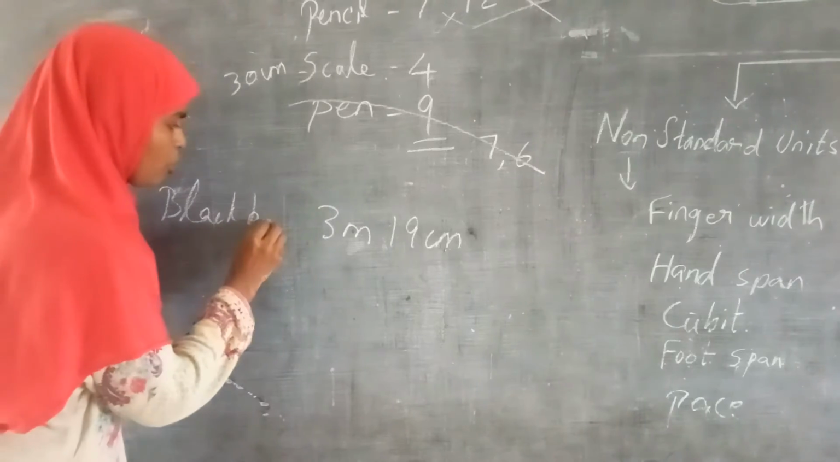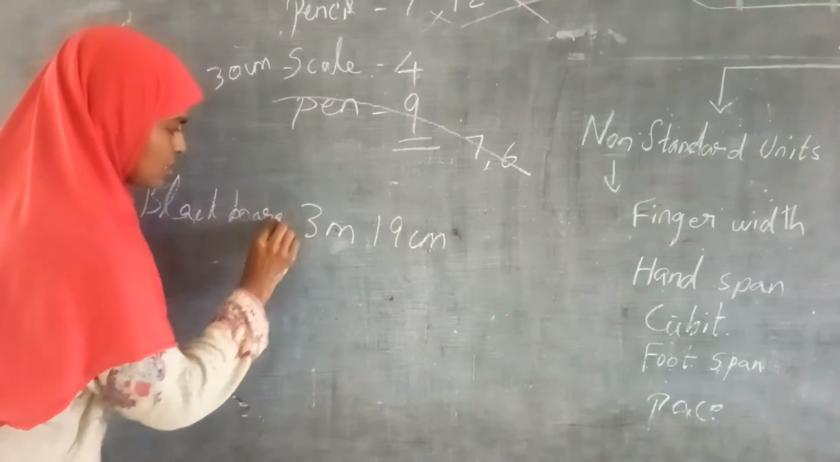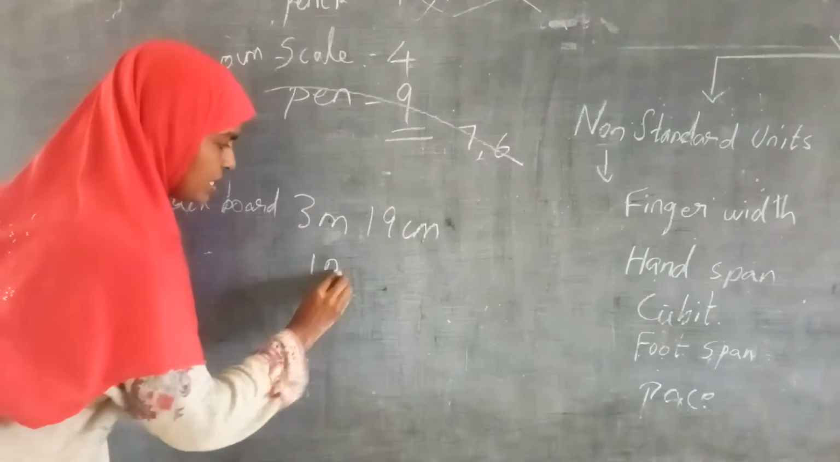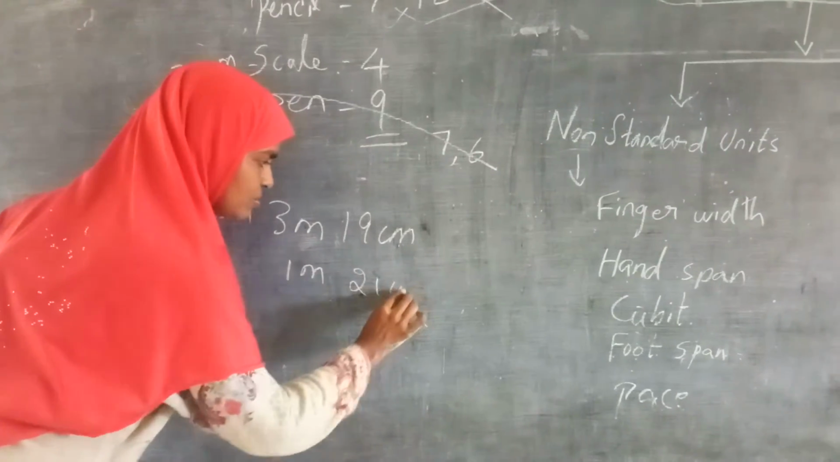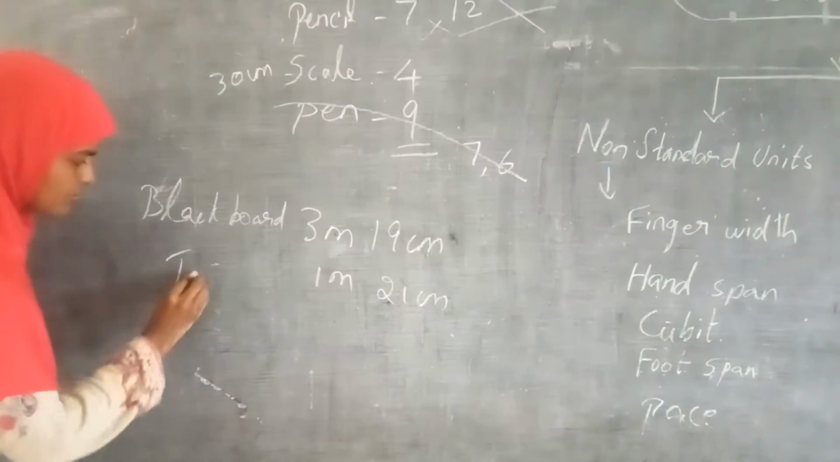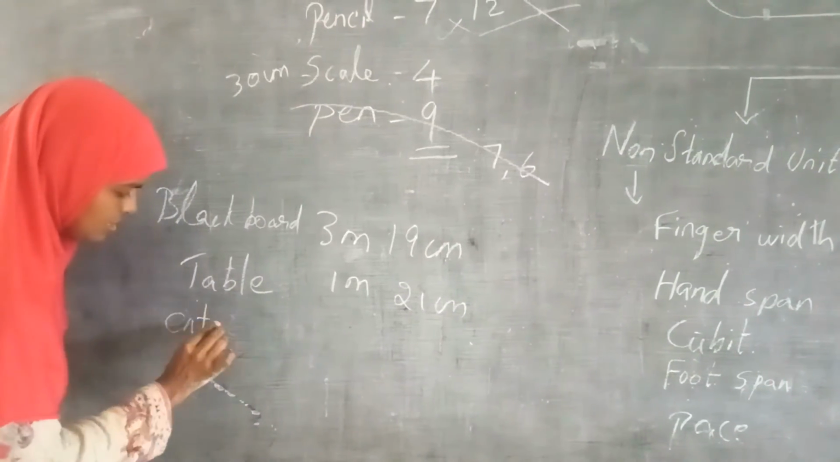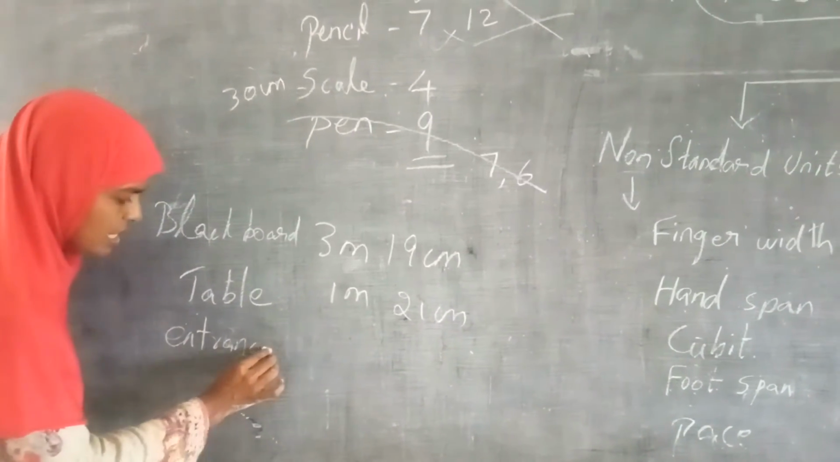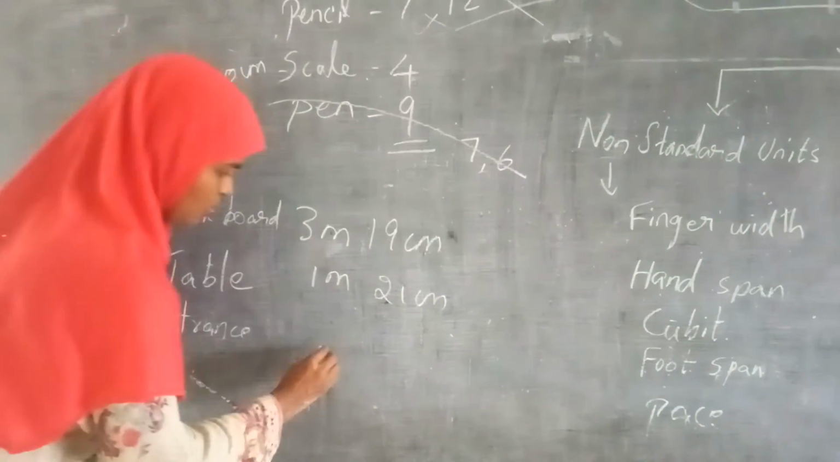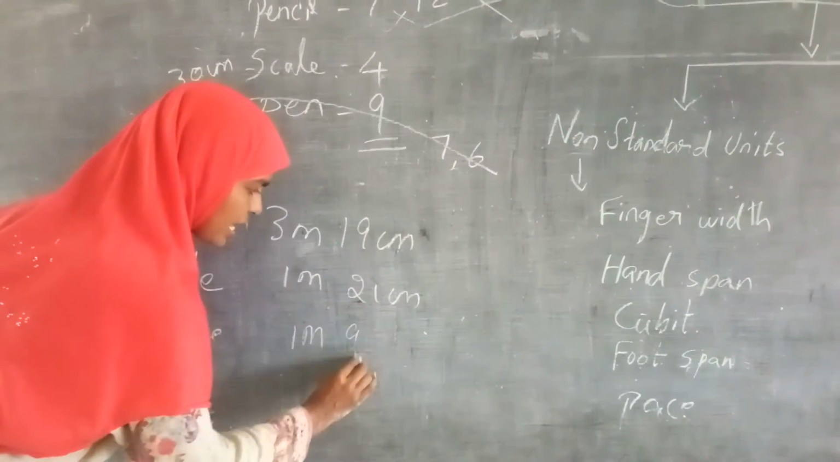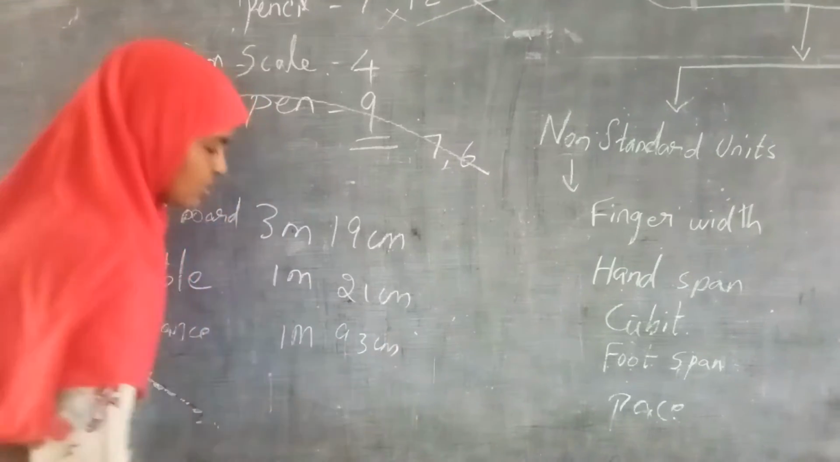And for the table, how much did she get? She got 1 meter and 21 centimeter for the table. Similarly, the entrance of the class. The entrance height, how much did you get? 1 meter and 93 centimeter she got. Right? See?